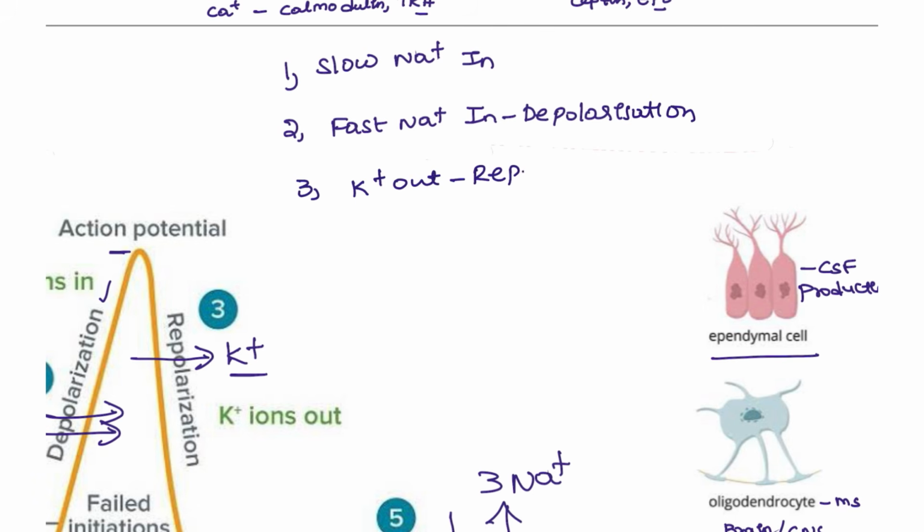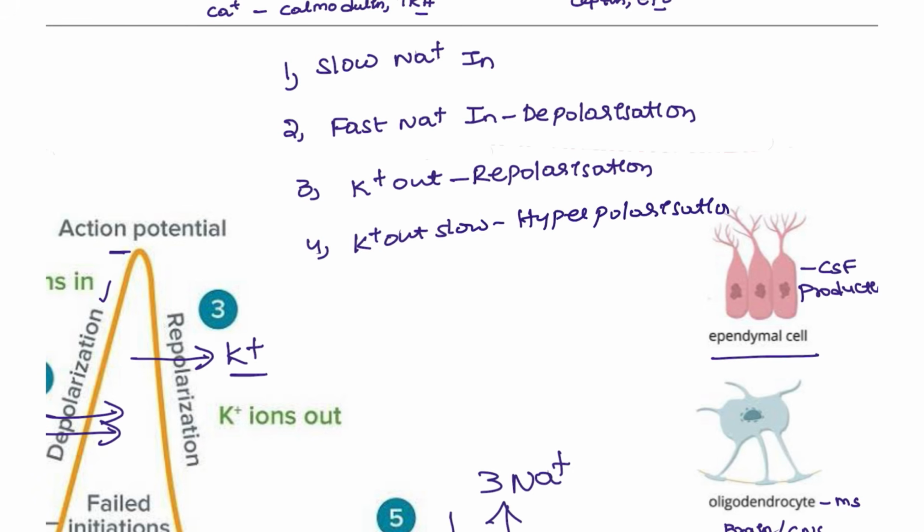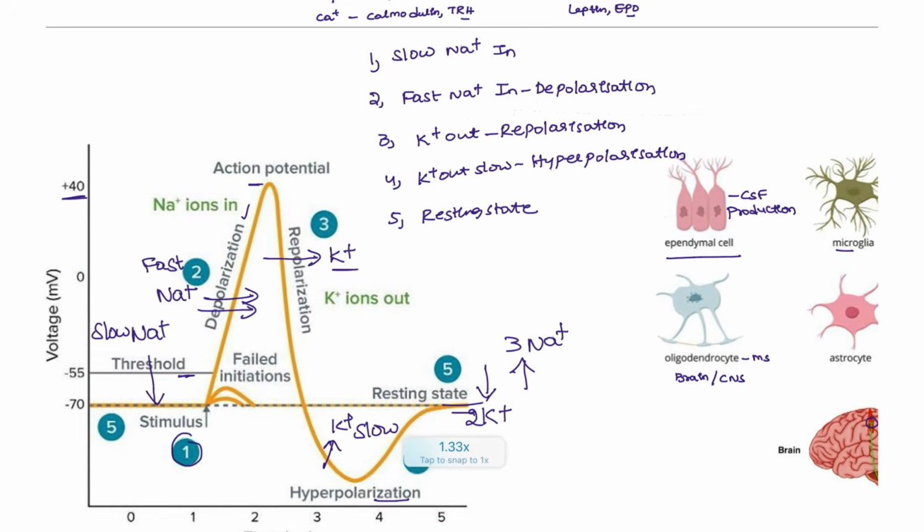Here you are going to see the repolarization. And there is a fourth phase, that is potassium is out but slow. This will cause the hyperpolarization, more negative in the cell, and then back to the resting state. These are the important phases of the action potential of the nerve.